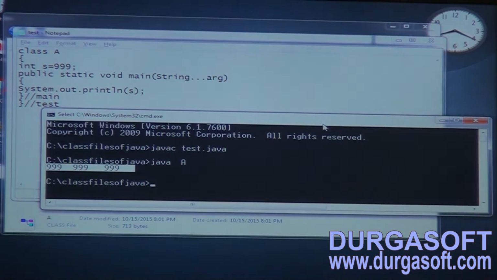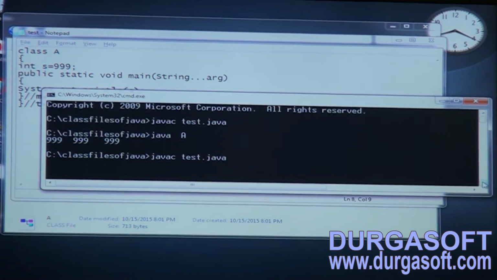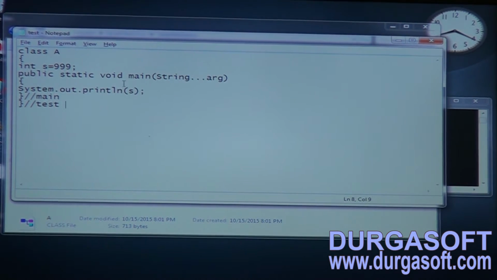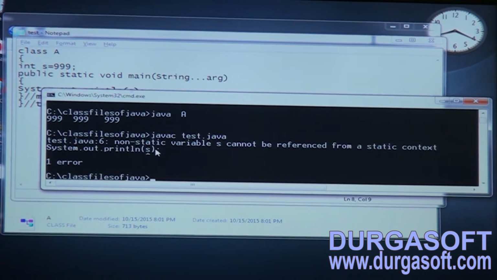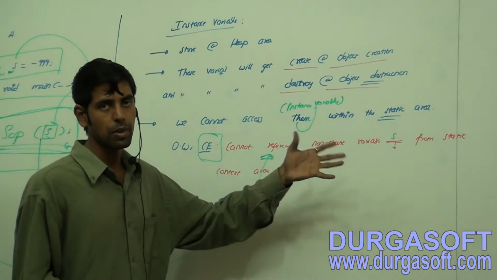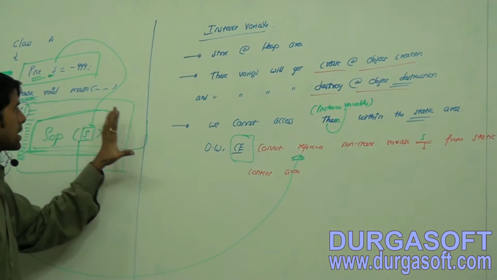Let us go and compile this one. javac Tester.java, because the source file name is Tester.java. Let me press enter. Observe, non-static variable cannot be referenced from static context. The meaning is the same, friends. Cannot reference non-static variable, whatever the wording, the meaning is the same and the reason is the exact reason.